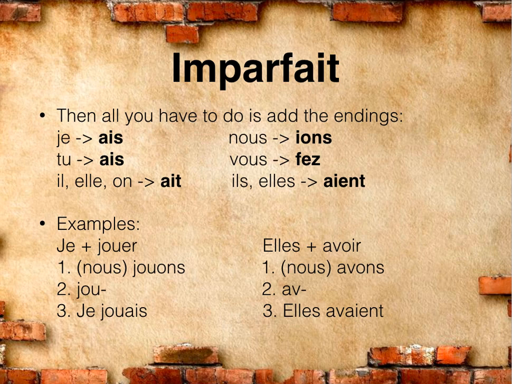All we have to do once we found the stem is add the endings. Okay? ais, ais, ait, ions, that should say iez, my apologies, and aient.